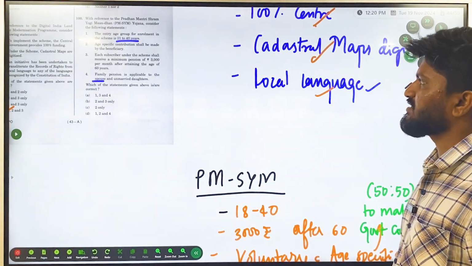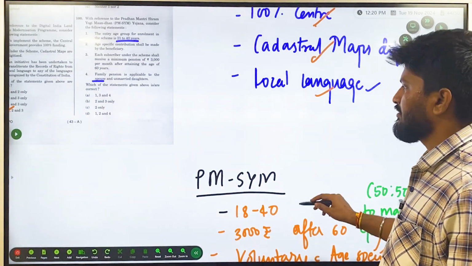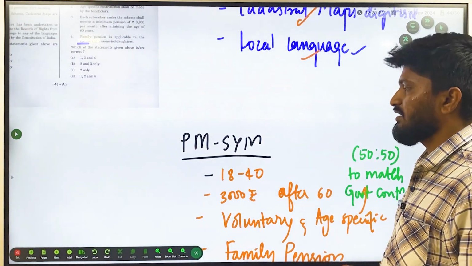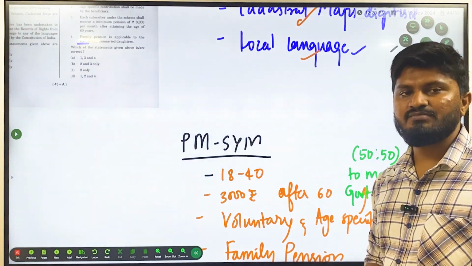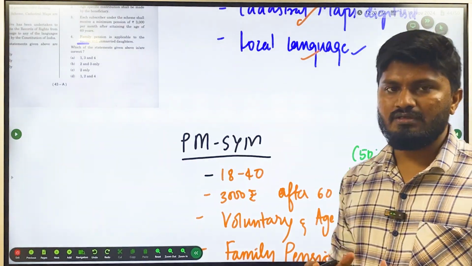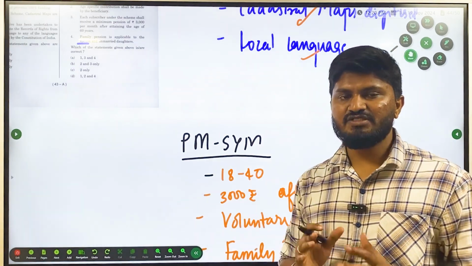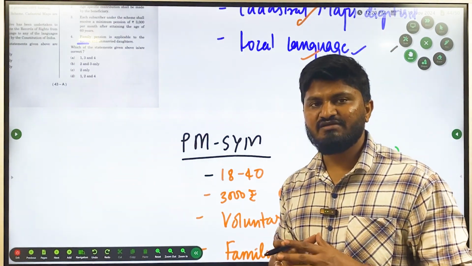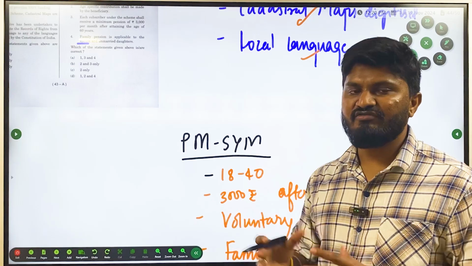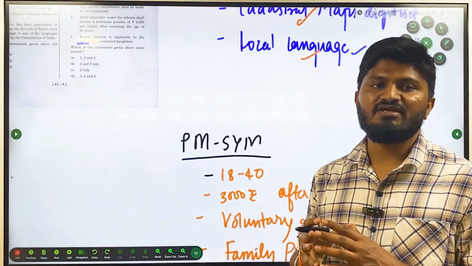Age-specific contributions shall be made by the beneficiary. Yes, age-specific contributions are to be made by the beneficiaries, because the contribution of the government and the individual is 50 to 50. If you start from the age of 18, your contribution will be different from the person who is going to start at the age of 35.